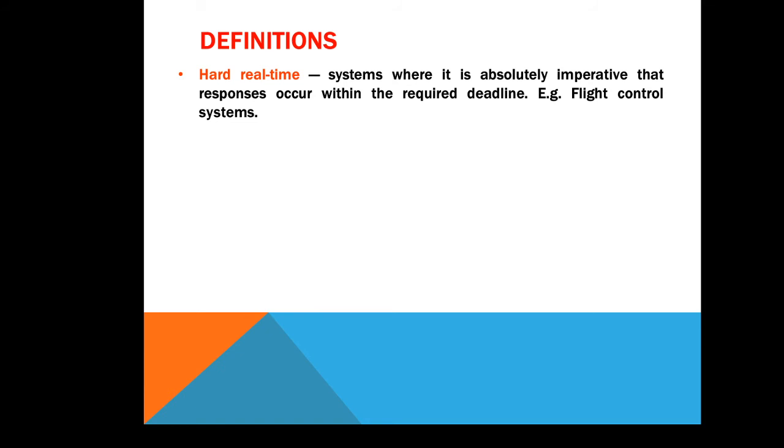Whenever I talk about hard real time, the meaning is a system where it is absolutely imperative that responses occur within the required deadline. Example, flight control system.